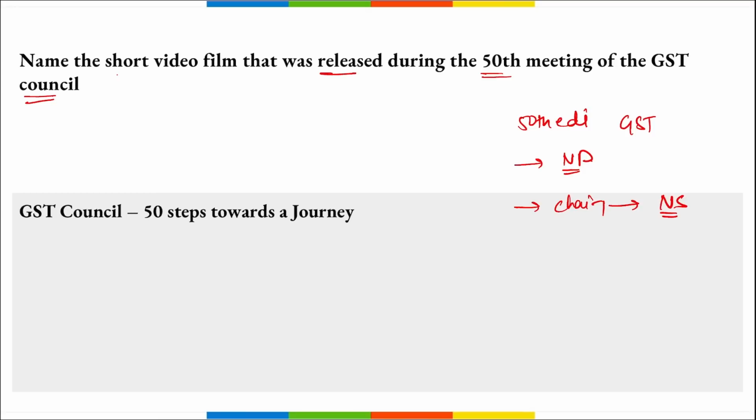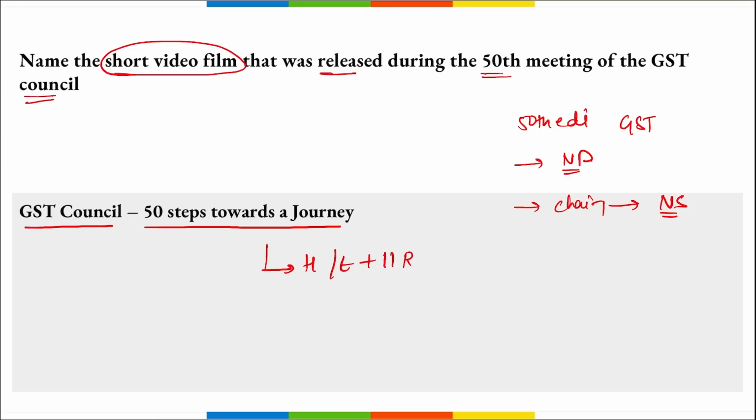Then the question asked here is, what is the name of the short video film that was released during this 50th meeting of the GST Council? It is GST Council 50 Steps Towards a Journey. This is the name of the short film that was recently released in the presence of the member of council, and this film showcases the evolution of the GST Council, and this film is available in Hindi, English, as well as 11 other regional languages. Correct? Important, take a note of it.